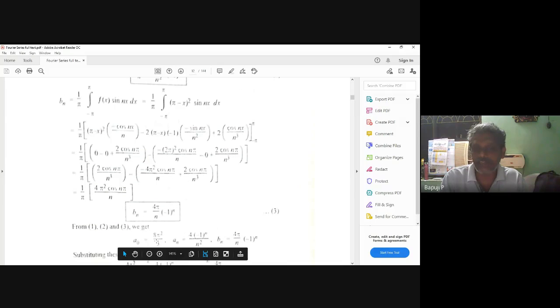Now we can write a0 is equal to a0 square by 2. Suppose they ask sometimes in a 1 mark question, find the Fourier constant coefficient. Then you don't find a0, a0 by 2 will be the Fourier constant. Maybe if you get 1 mark questions, you will get that. Then an is this, bn is this. Go back and substitute.